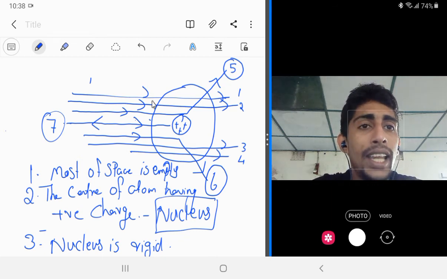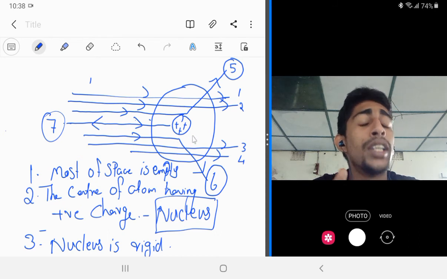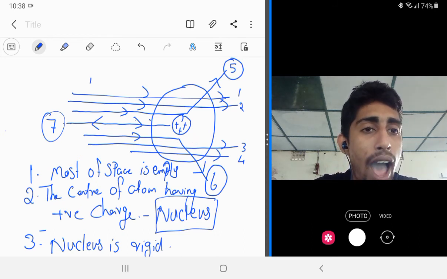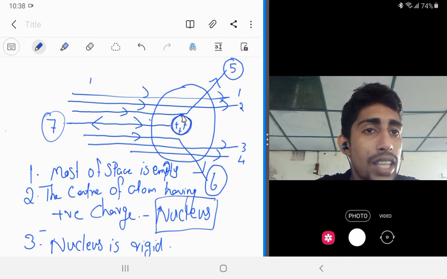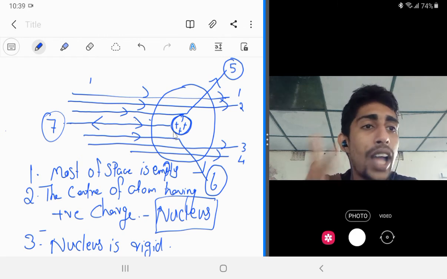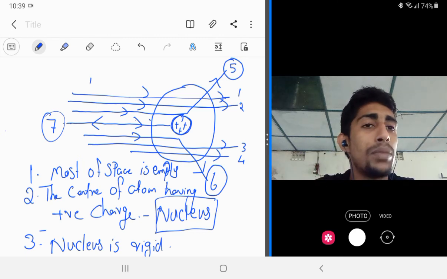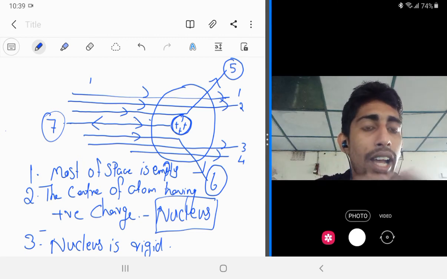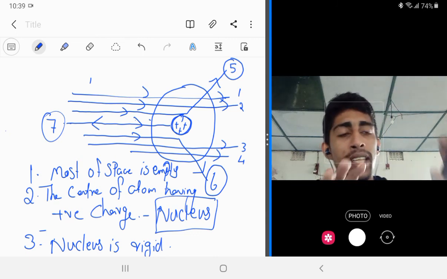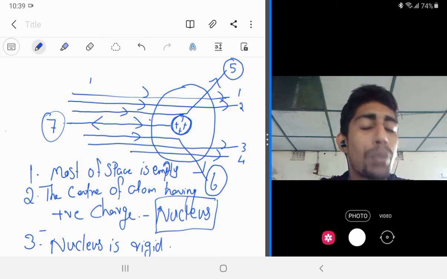So the electrons are outside that nucleus, and protons are present inside the nucleus. So protons have the positive charge, so the nucleus also gets the positive charge. And don't think that the nucleus is something else. Nucleus means it is the center of the atom. The center of the atom is known as the nucleus, and positively charged protons are present inside it.